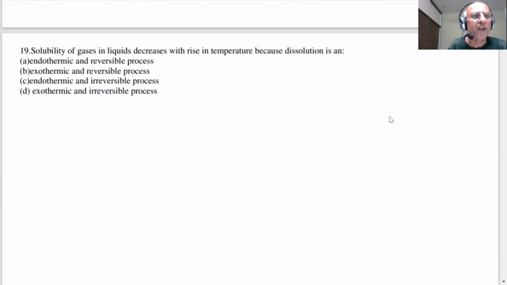Next question is coming, student. Question number 19 is important. Solubility of gases in liquid. When you dissolve a gas in a liquid, solubility decreases with the rise in temperature. If I increase the temperature, it decreases because of dissolution. What type of process is dissolution, student? Endothermic? No, that is not correct. Exothermic and reversible, student. That is correct. When I dissolve anything, heat is evolved, and this is a reversible reaction.